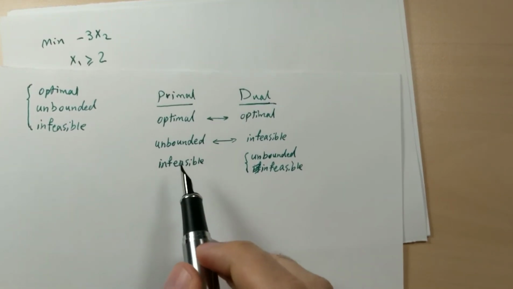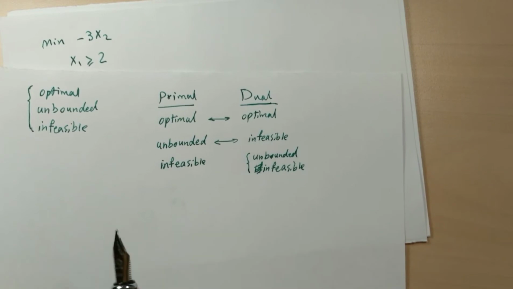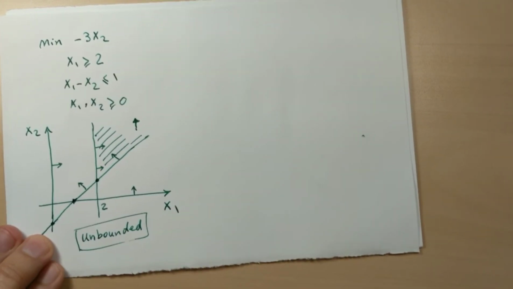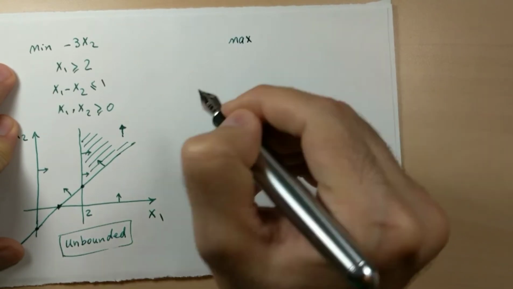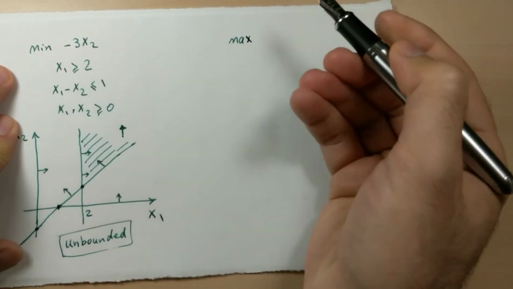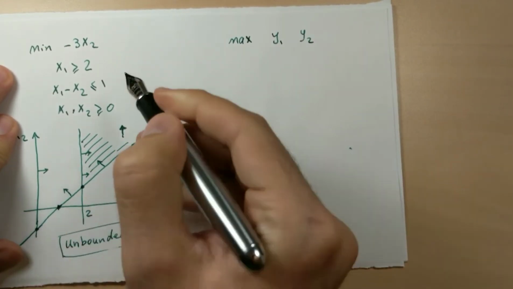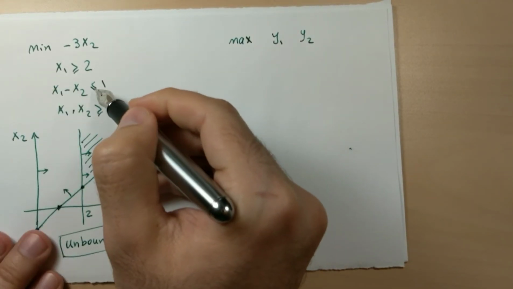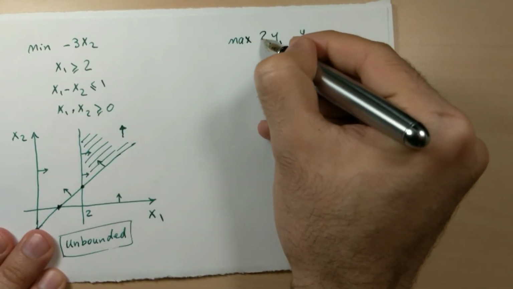Based on this relationship, I expect to have an infeasible solution for the dual. Let's check it. The dual of this problem is going to be a maximization problem. Two constraints, so I'm going to have two variables, y1, y2. The right hand side of the primal problem are the coefficients in the objective function of the dual, 2 and 1.